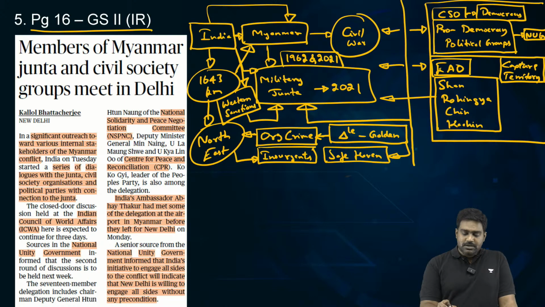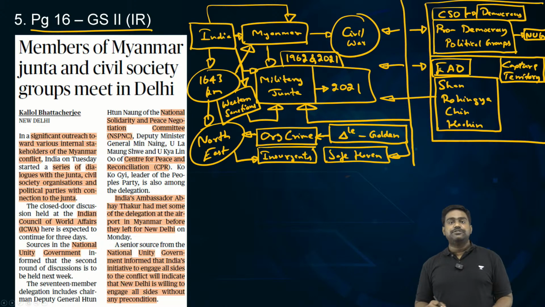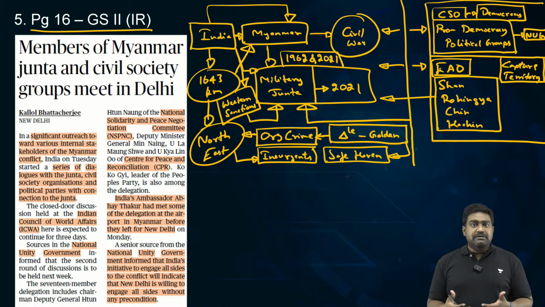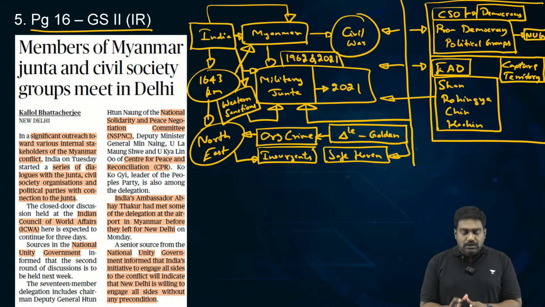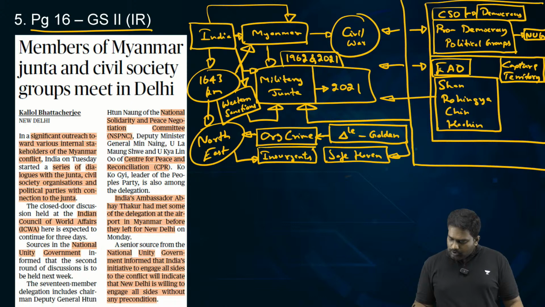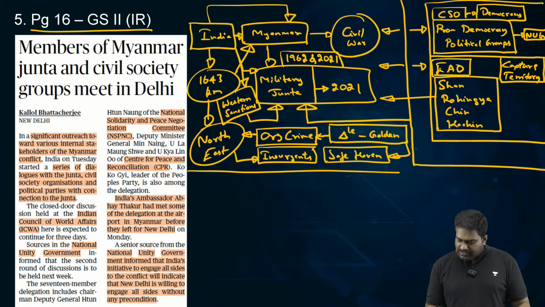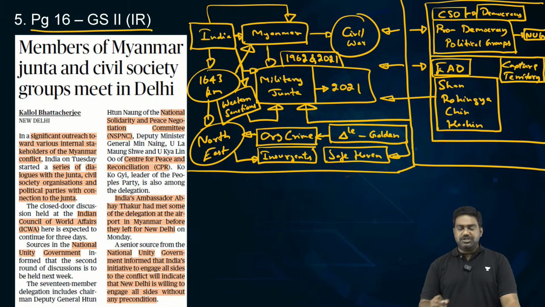We supplied arms and weapons. We have joint military exercises, right? We even conduct joint operations to target insurgents. So India has always enjoyed fantastic ties with the military regime. But now things are changing on the ground. There is a possibility where the pro-democracy forces or ethnic armed groups might take control by toppling the military regime.